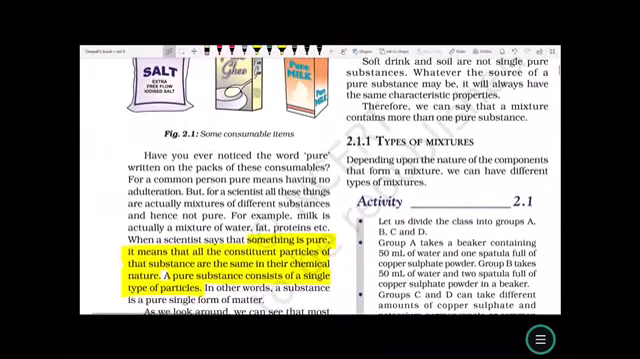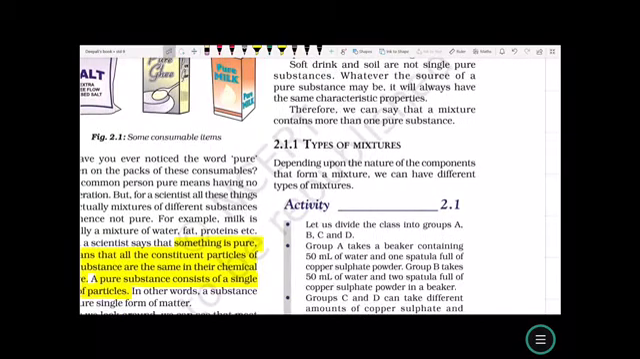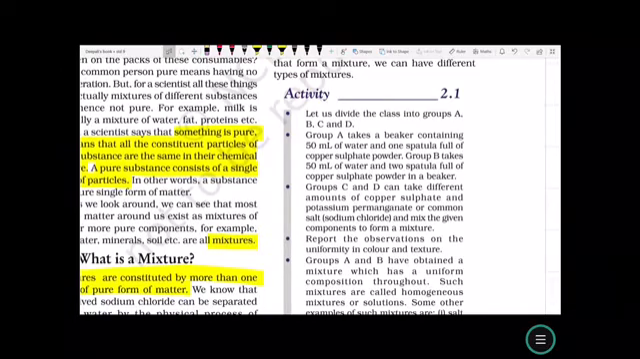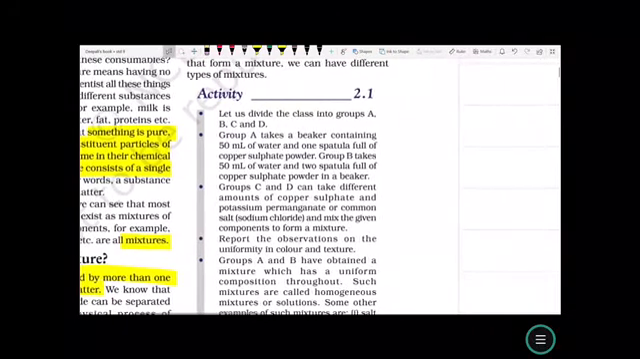So, now let us see the different types of mixtures. Depending upon the nature of components that form a mixture, we can have different types of mixture. Let us perform an activity. Let us divide the class into four groups A, B, C and D. Group A takes a beaker containing 50 ml of water and one spatula full of copper sulfate, which is blue in color.